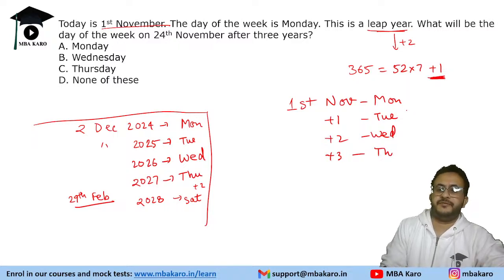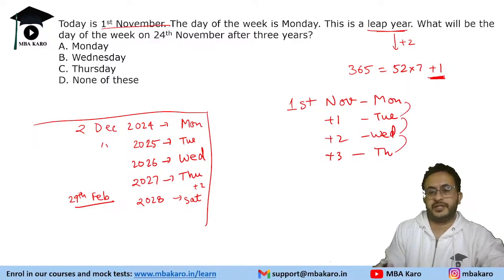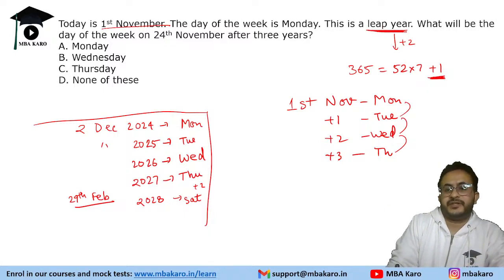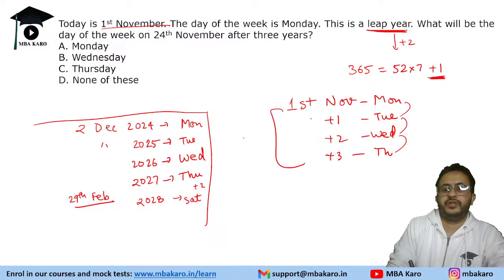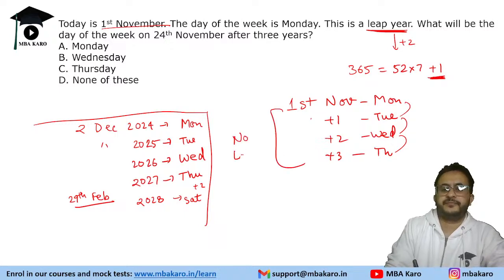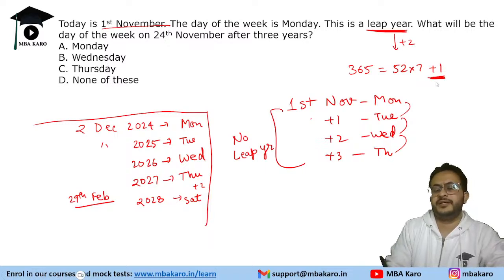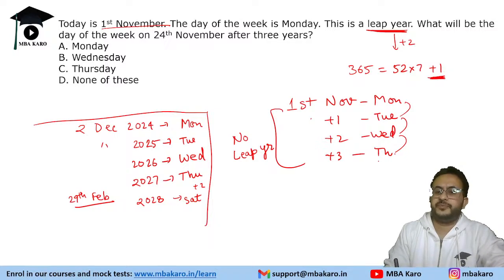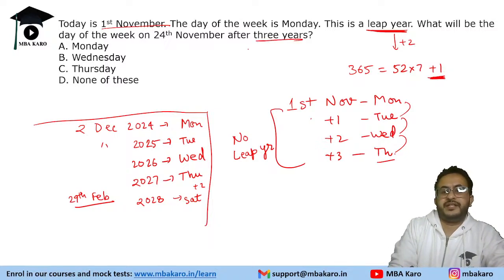Now, will it be 1 increase or 2 increase? It is given that this is a leap year, so for the next 3 years, no leap year will come in between. A leap year increases by 2 days, but a normal year increases by 1 day. So we can clearly say it is going to be a Thursday. After 3 years, 1 November is Thursday.